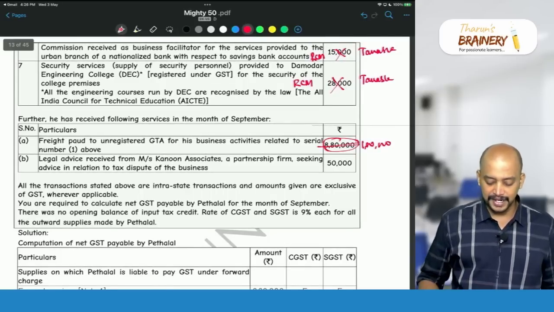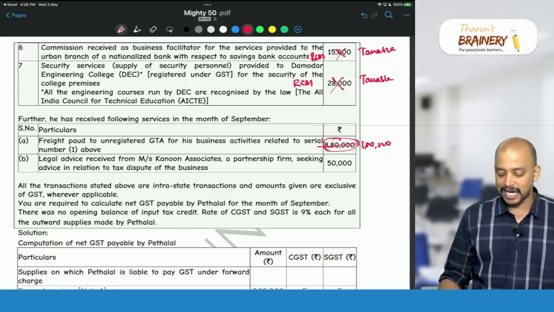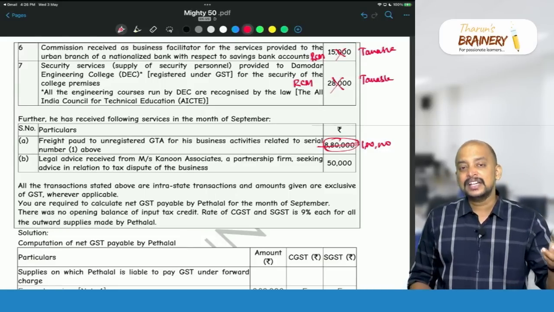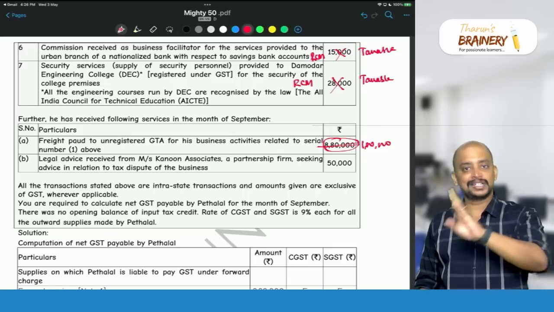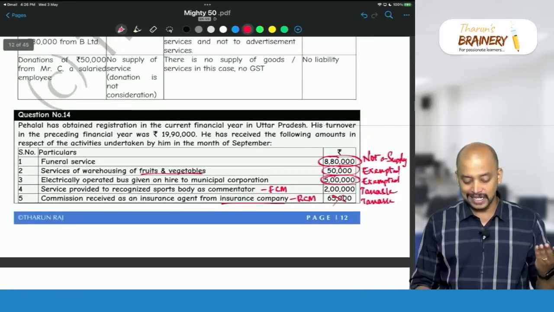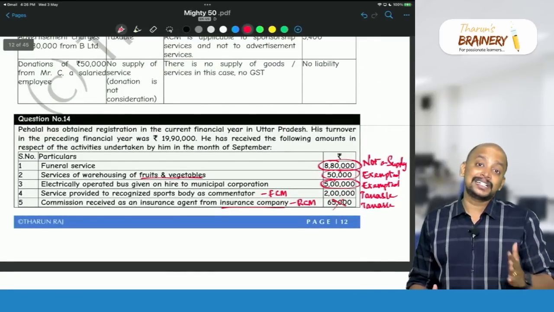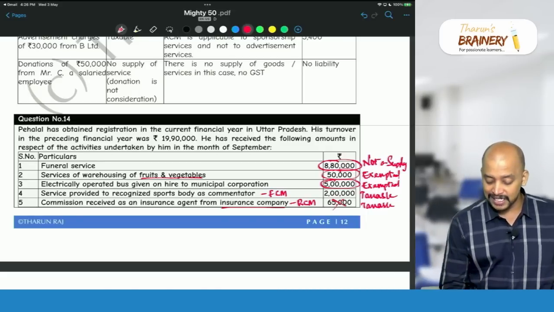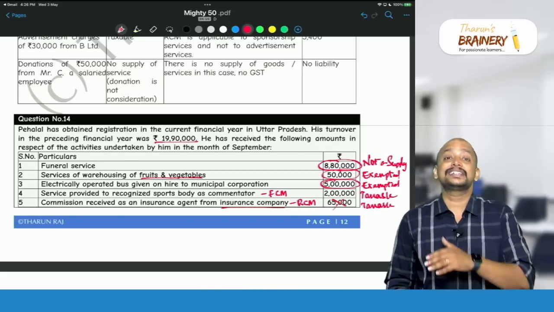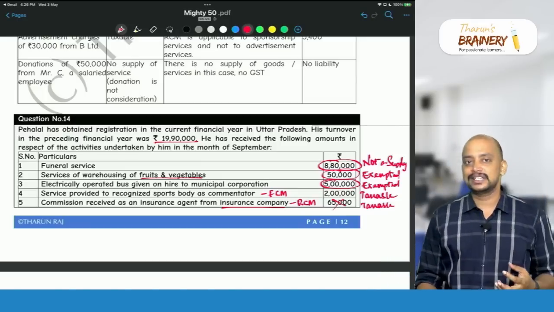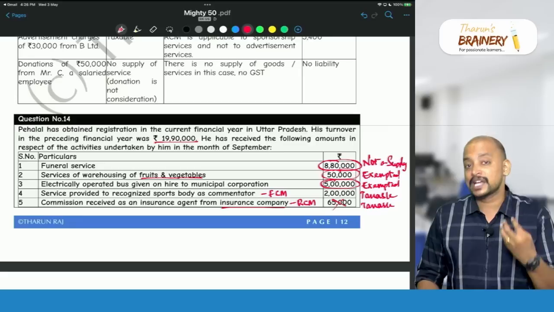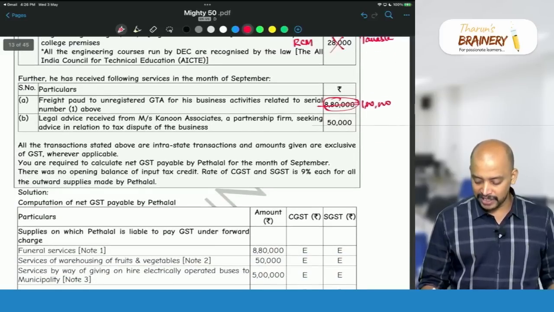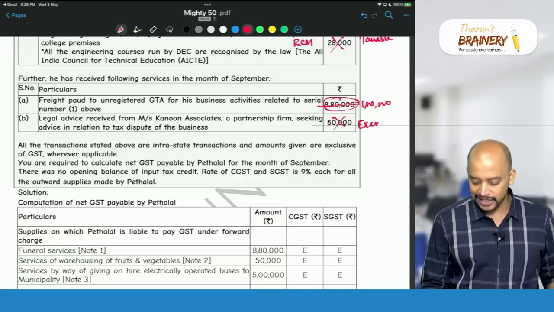Then legal advice received from Messrs. Qanun Associates, a partnership firm, seeking advice in relation to a tax dispute. So this is a service provided by an individual advocate or firm of advocates to a business entity. Here, is Pehalal a business entity? Yes. Whose turnover during the previous year does not exceed the threshold limit for registration, because see the first paragraph, their turnover during the previous year was 19,90,000, which does not exceed the threshold limit for registration. Due to that reason, the service provided by an individual advocate or firm of advocates to a business entity is exempted. So this particular 50,000 is exempted, and there is no GST with respect to that.